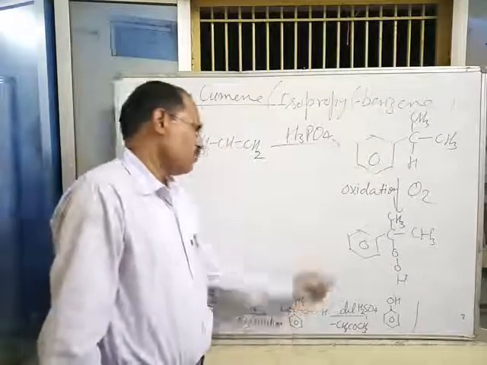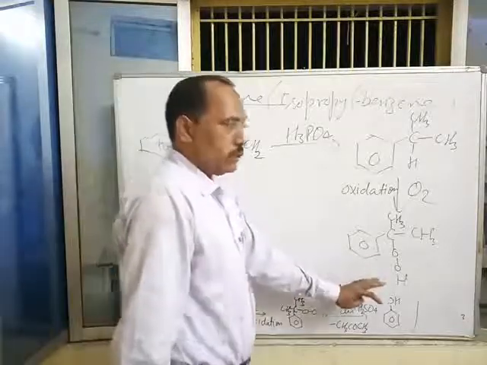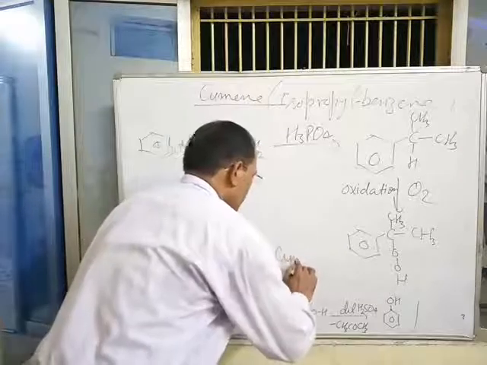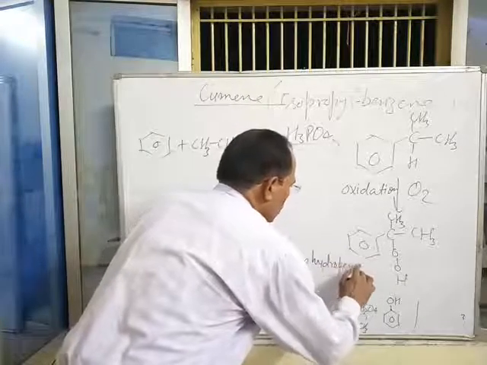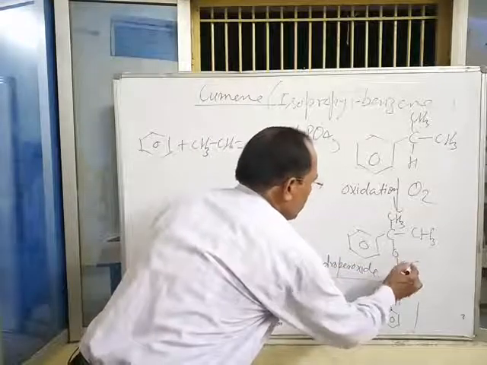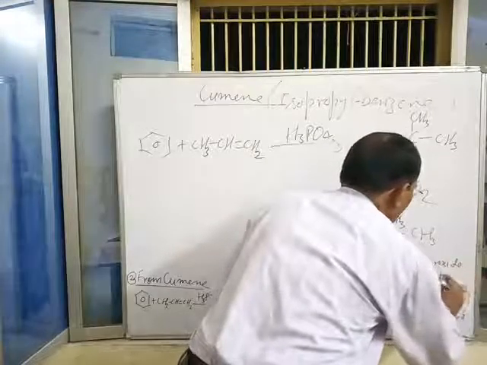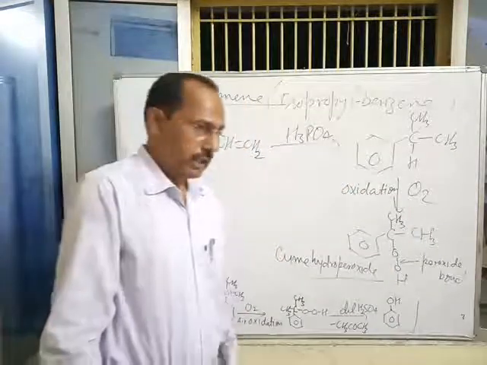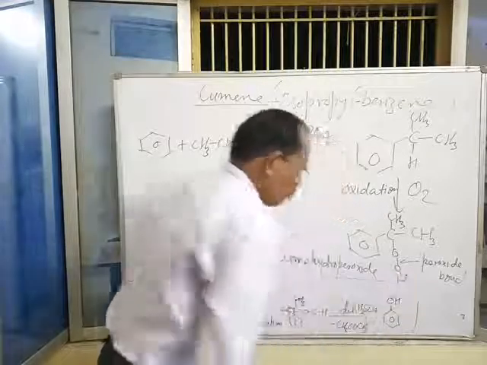Structure can be written like this, or both are the same. Because of the presence of the peroxide bond, it is called cumene hydroperoxide.